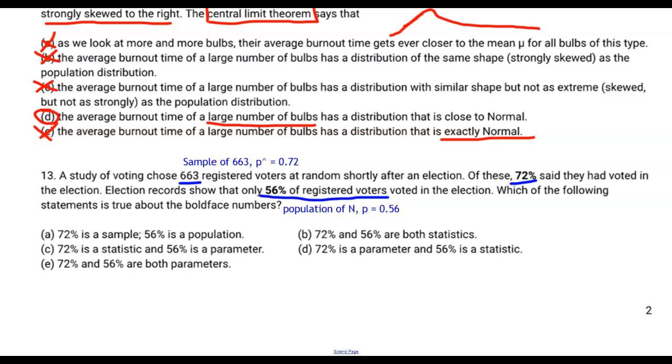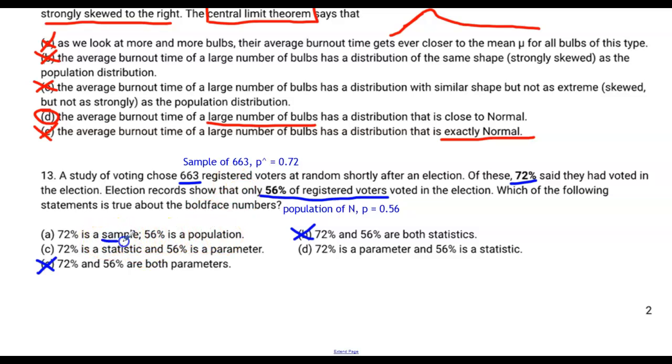So I would definitely say that they're different values, right? This p hat is a sample proportion. This p is a population proportion. So the sample proportion is a statistic, a sample statistic. This population proportion is a parameter, a population parameter. They're not both statistics. That doesn't make any sense. They're not both parameters. That doesn't make any sense. So one of them is one and one of them is the other. One of them is a sample and one of them is a population.